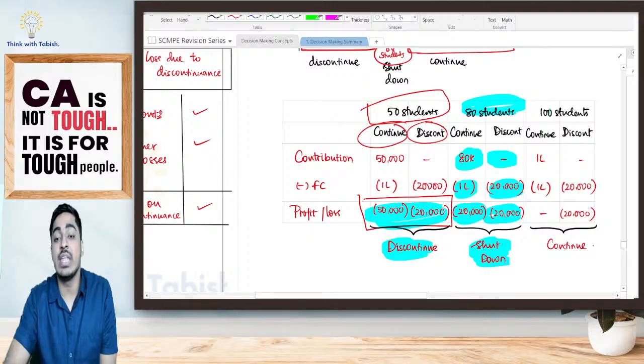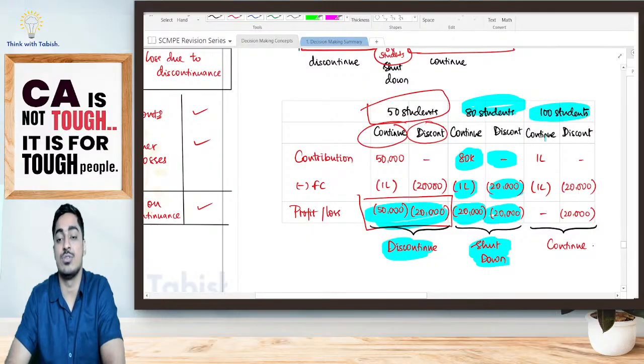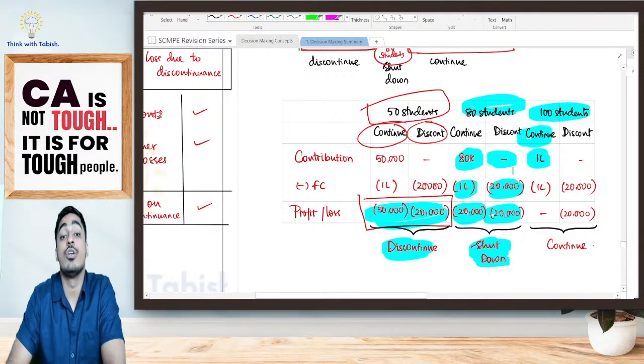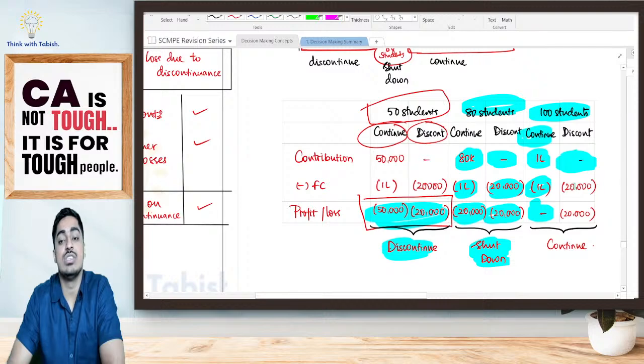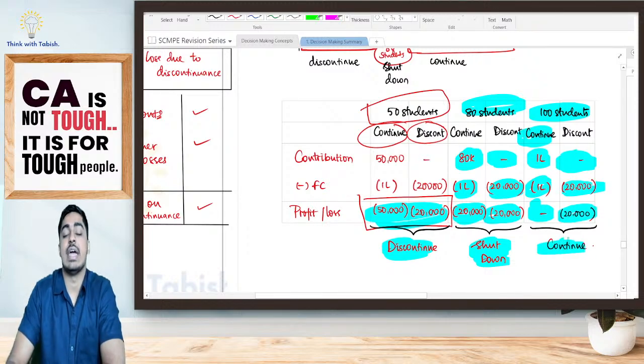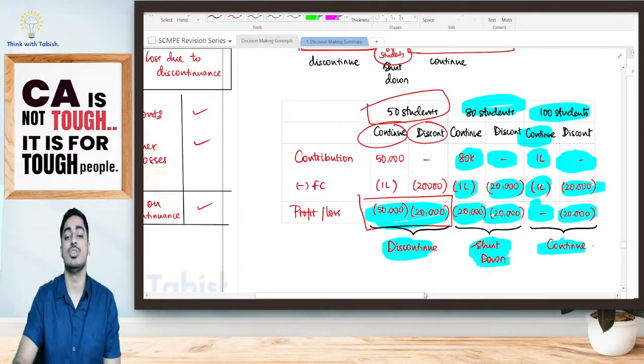If I'm having more than 80 students, say for example 100 students, if I continue, I'll be getting a contribution of 1 lakh, fixed cost is 1 lakh, profit or loss is 0. But if I discontinue, contribution is 0, however fixed cost is 20,000, so I'll be incurring a loss of 20,000. So ideally, beyond my shutdown point, I should be continuing.